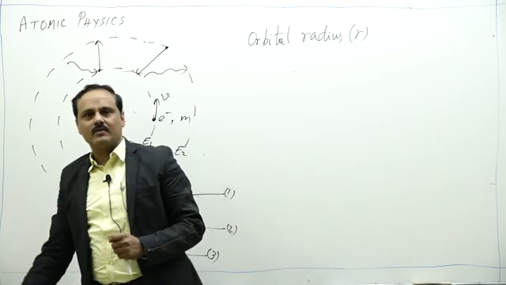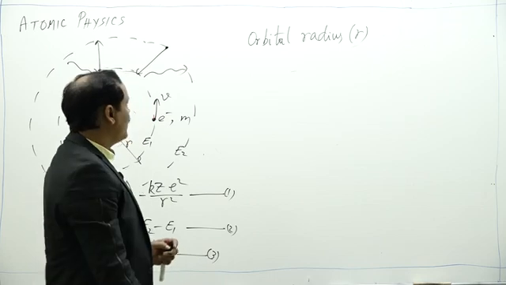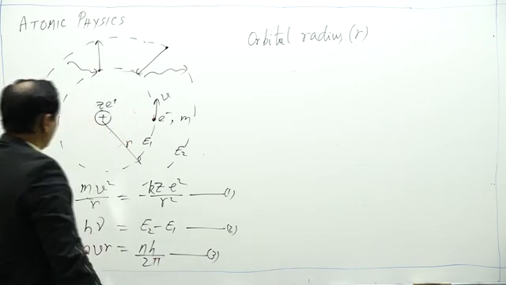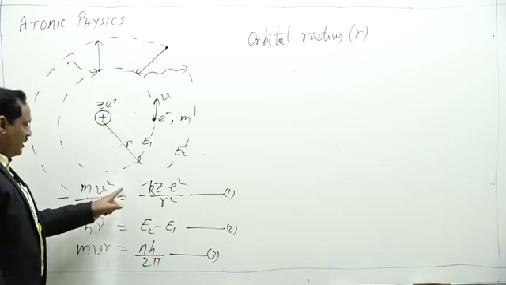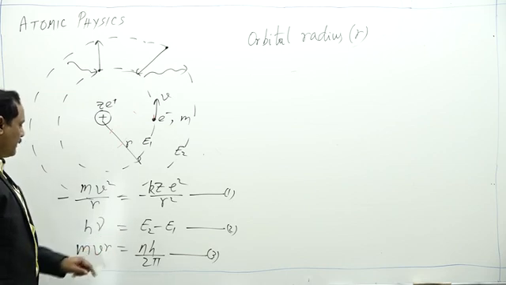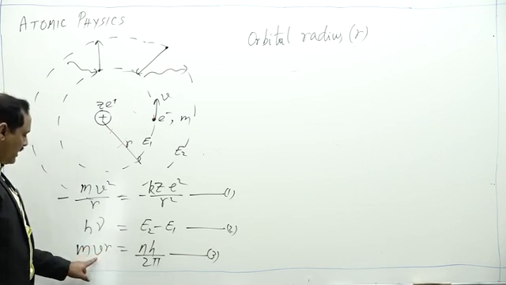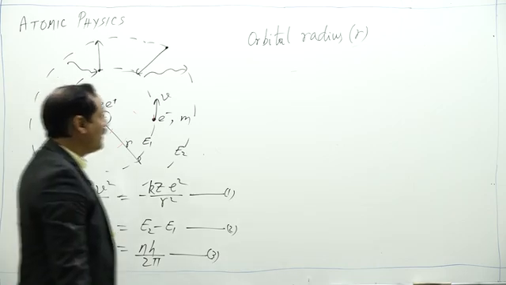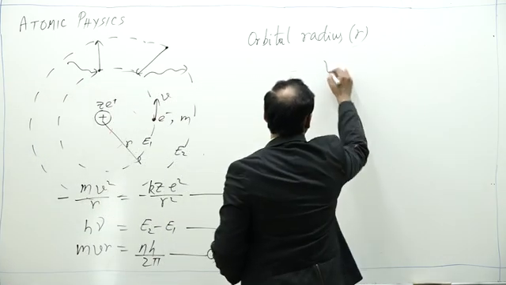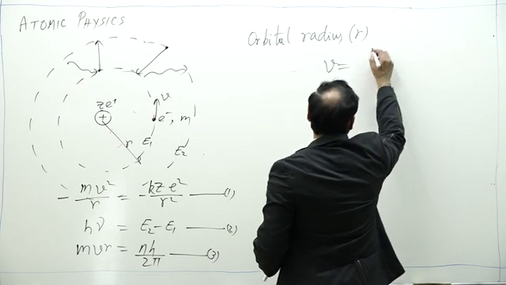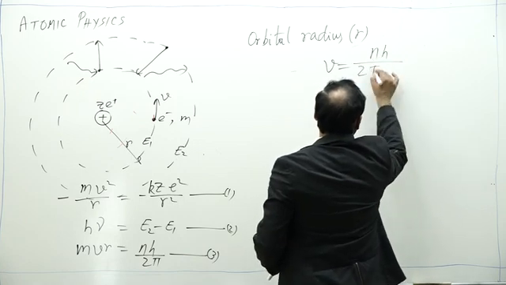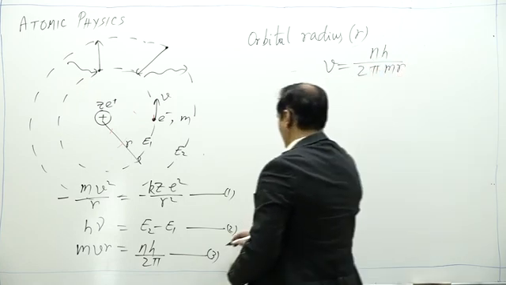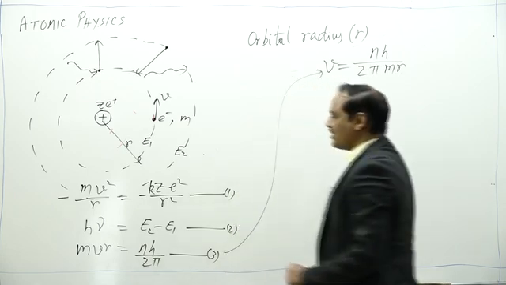What are the radii of the permitted orbits that we need to know? Now we use equations 1 and 3. From equation 3, I write the value of v in equation 1. From equation 3, we have v equal to n h upon 2 pi m r.